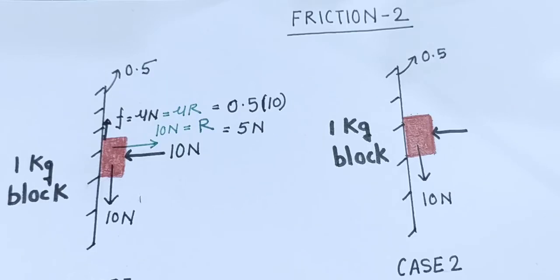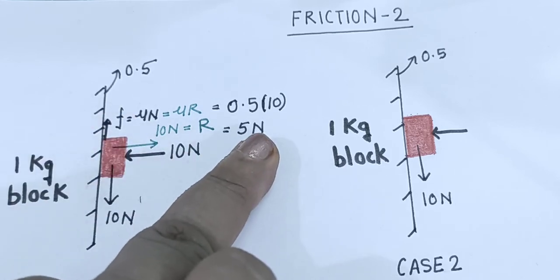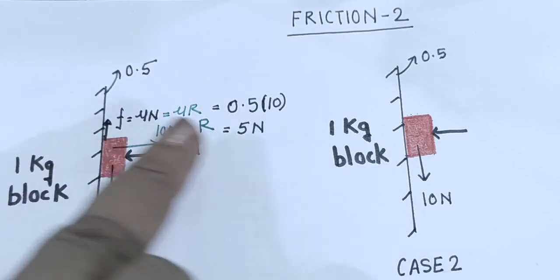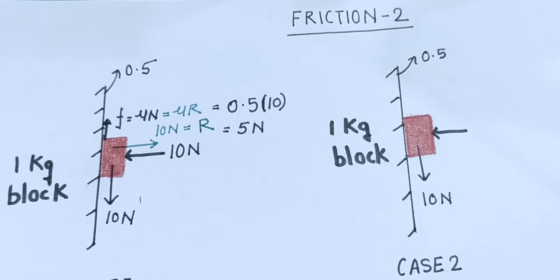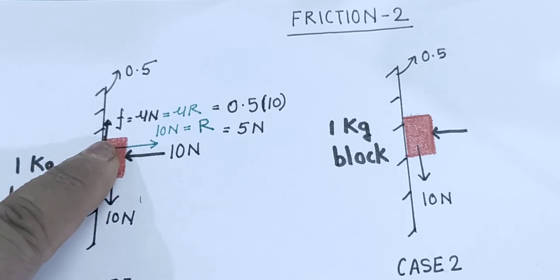And here the maximum value of friction is 5 Newton. Friction cannot attain more than 5 Newton, but gravity is pulling it with 10 Newton force. So is equilibrium possible there?